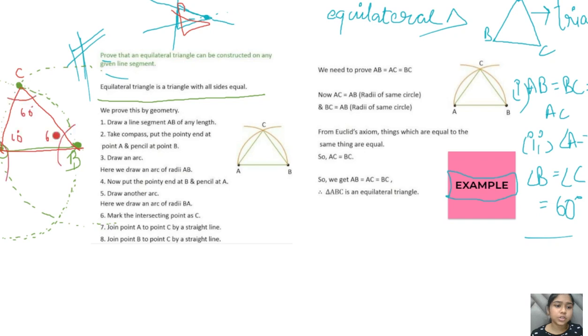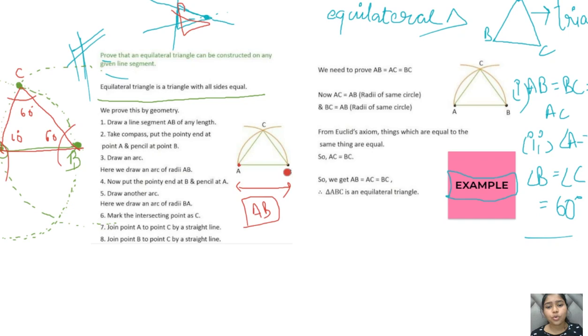This is the last part of today's class. Draw the line segment AB of any length, take the compass, put the pointy end at point A and the pencil at point B. It means you open the compass for the length of AB and draw an arc. Actually, don't just draw an arc, draw a circle.